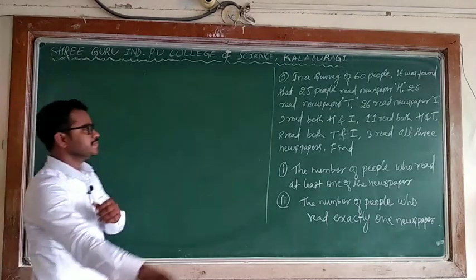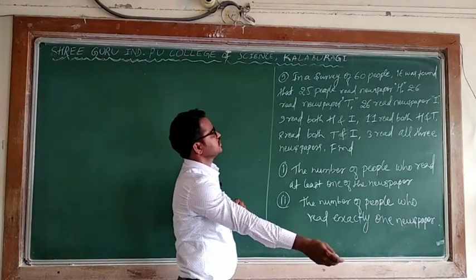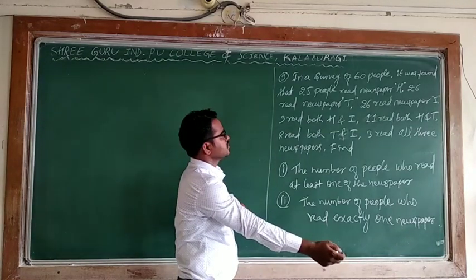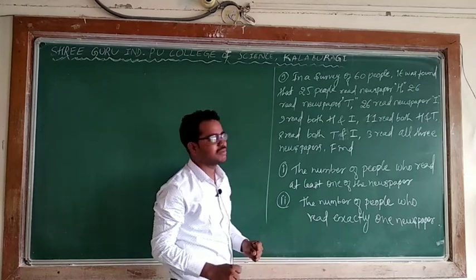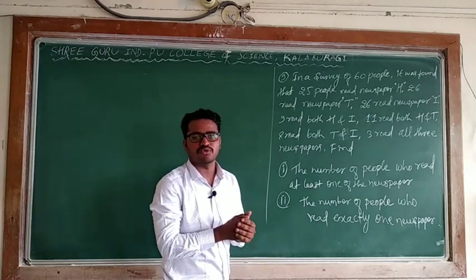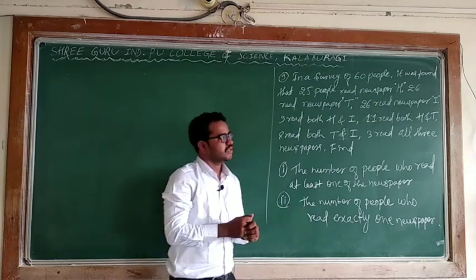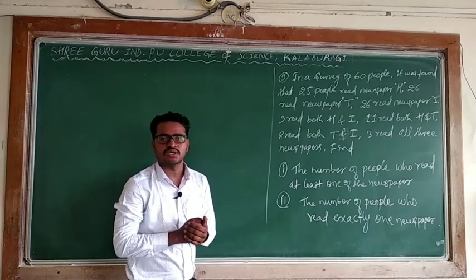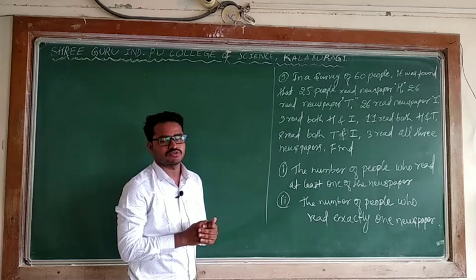Next problem, the ninth one. See this, I think it looks like a very big problem, but it is nothing. You understand the formula I have given already, A union B union C is equal to, using that, and I will give one note. According to that note you can follow this problem.